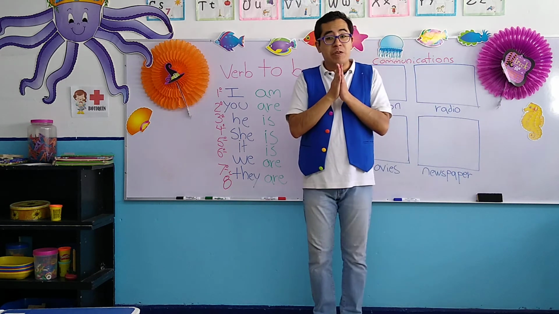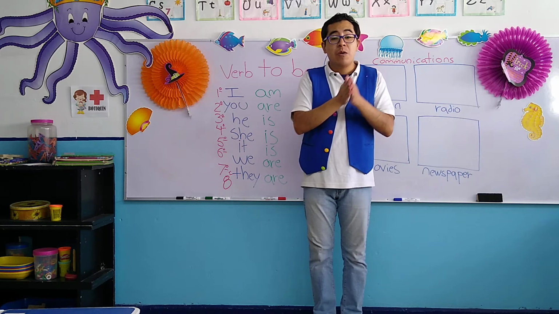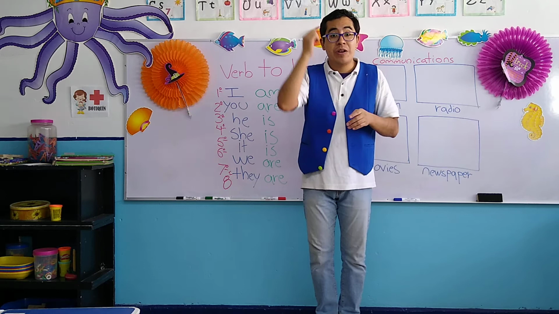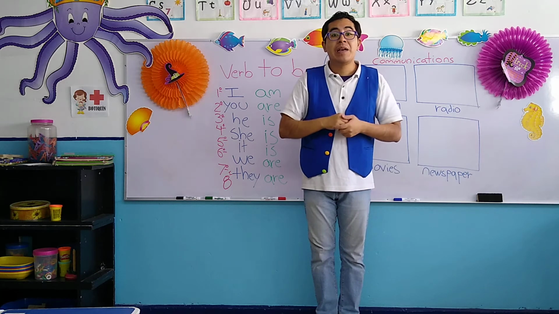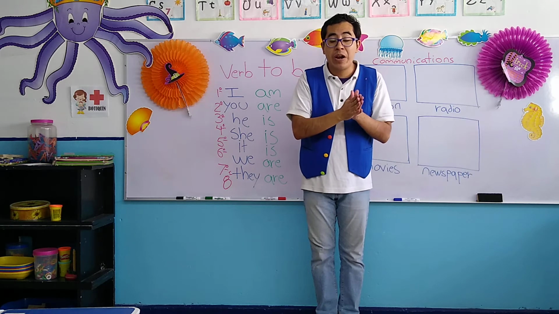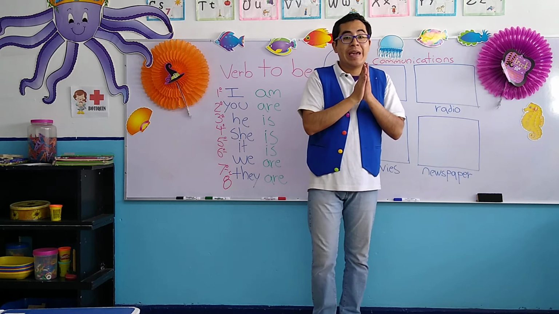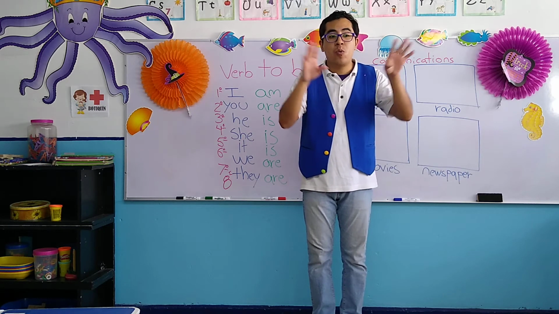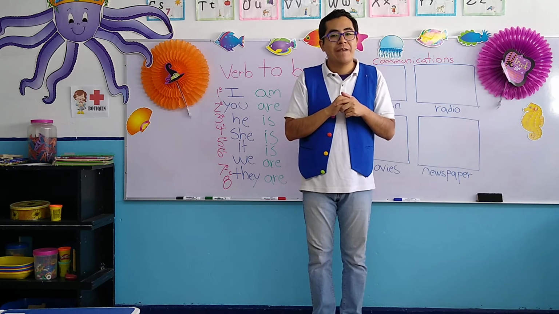So, one of the first parts of the verb to be, una de las primeras partes del verbo to be, is to learn, es recordar y aprender pronouns, los pronombres. Don't forget that a pronoun, un pronombre, es una palabra que ocupamos en lugar de decir un nombre completo. Okay? Very good.